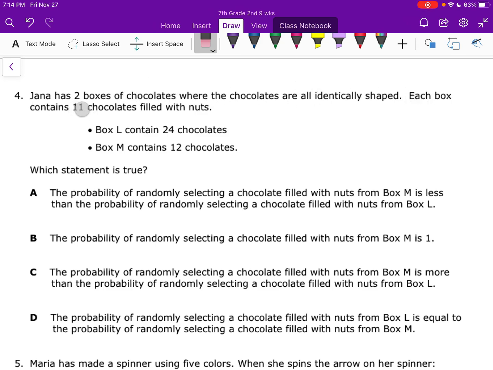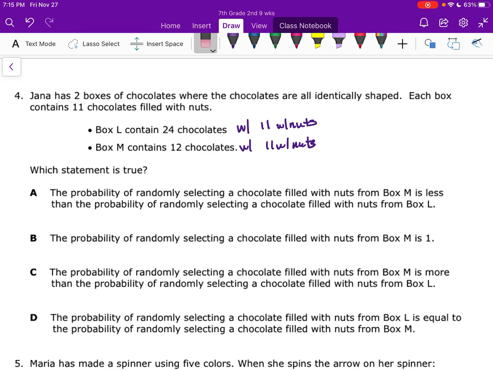All right, Jana has 2 boxes of chocolates. Each box contains 11 chocolates filled with nuts. So box L has 24, box M has 12, and it's with 11 with nuts. And this one also has 11 with nuts. So when I look at box M, it has 11 with nuts in it out of 12. So if I'm picking something from box M, it's almost definitely going to have nuts in it, right?